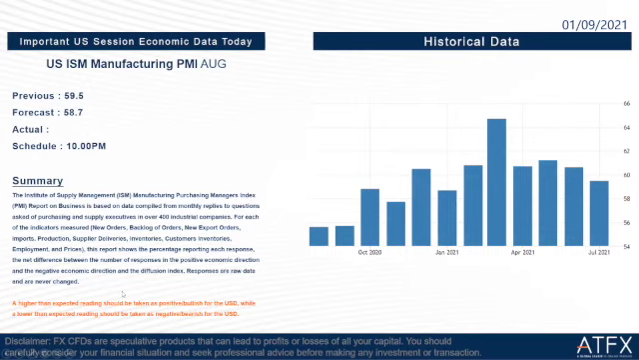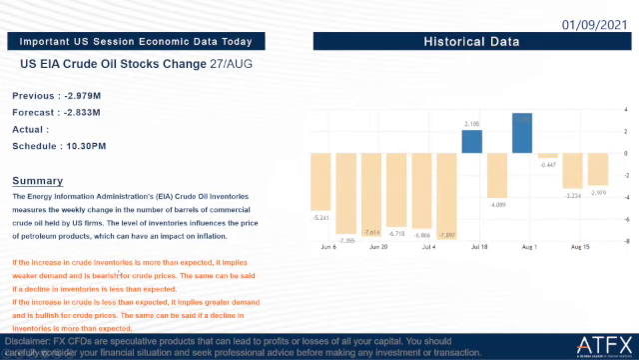So the next one is US ISM manufacturing PMI August. The previous is 59.5. The forecast is 58.7. We will know the actual at 10 o'clock later. Okay, so if higher than expected, the reading should be taken as positive for the USD, and while lower than expected, the reading should be taken as negative for the USD.